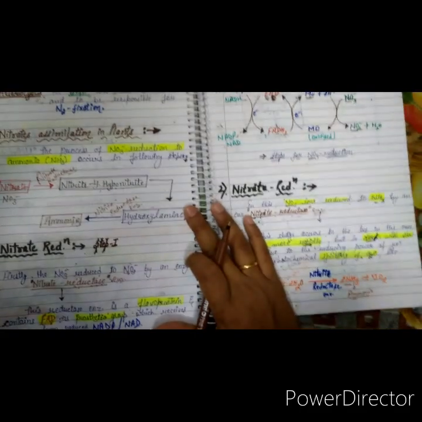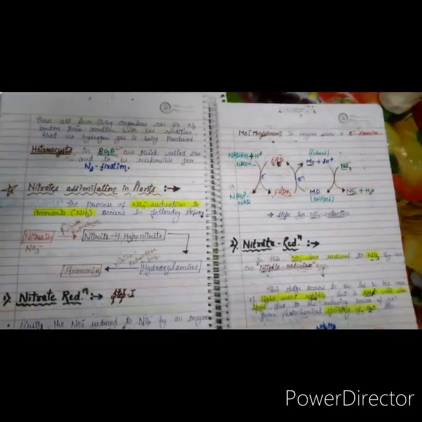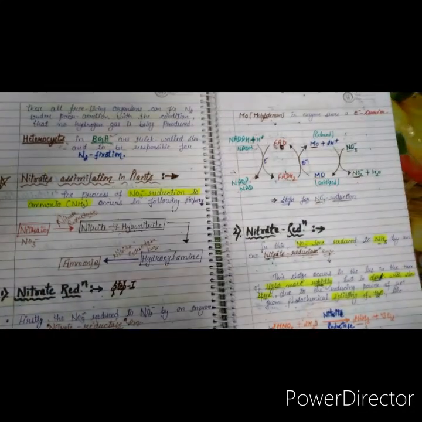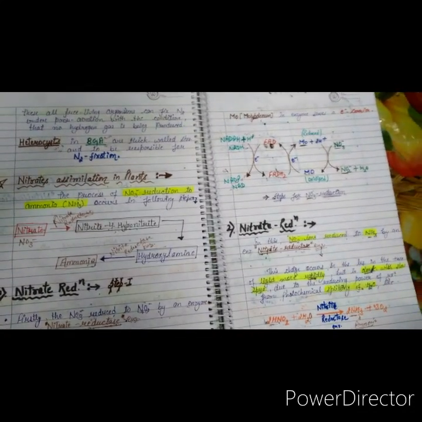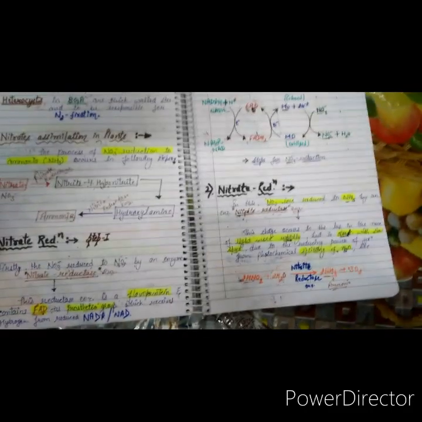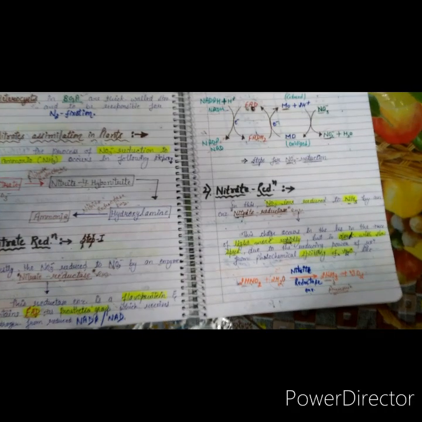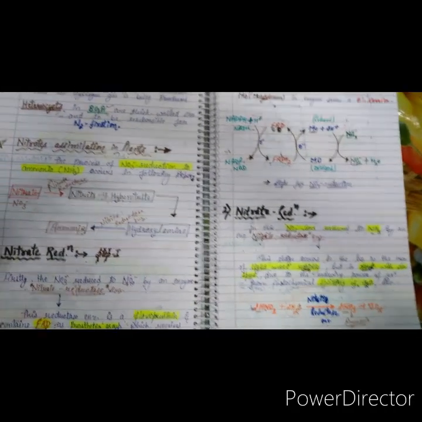The next topic is nitrate assimilation in the plants. How is nitrate assimilated in the plant, how many steps occur during the assimilation, and which types of enzymes are used during the conversion of nitrate to nitrite to ammonia?